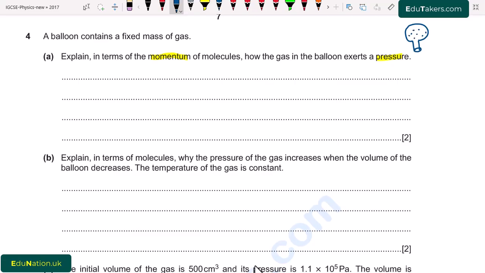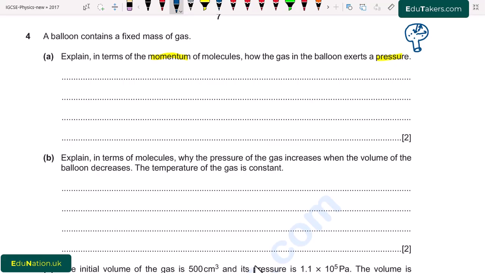We know that the gas molecules move randomly because there is a large distance between their molecules. So they collide with each other like this and also collide with the wall of this balloon. When they collide with the wall of this balloon, they change their direction and bounce back.